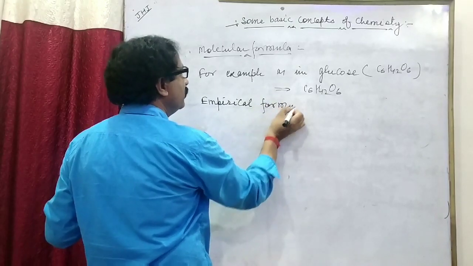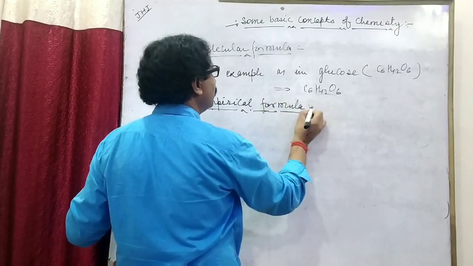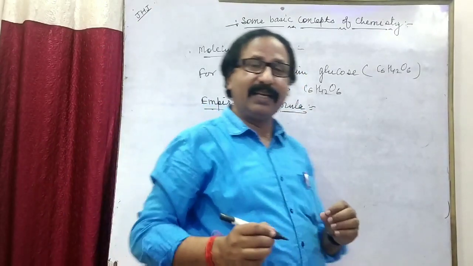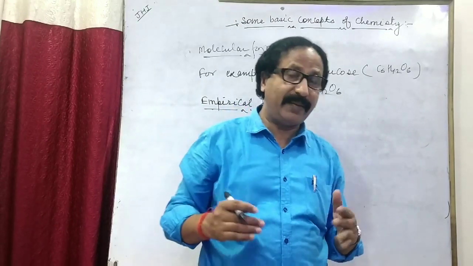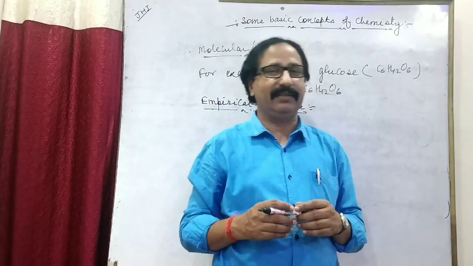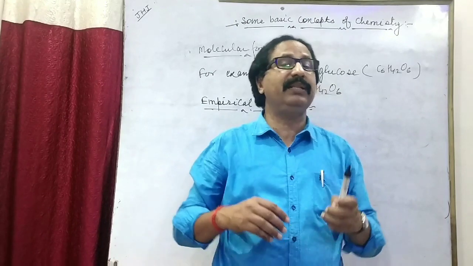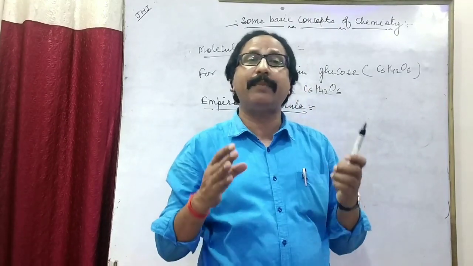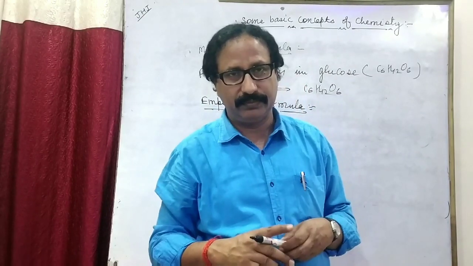What is the empirical formula? That chemical formula which is used to explain the ratio between the total number of atoms of different elements in a given compound.